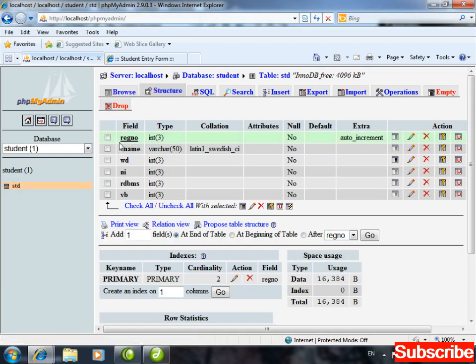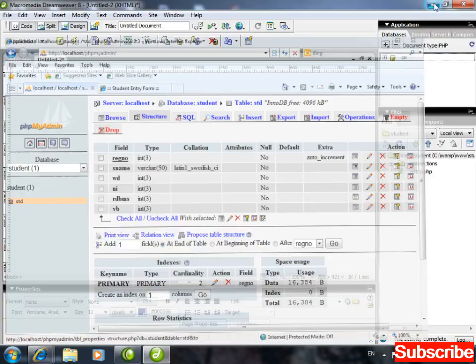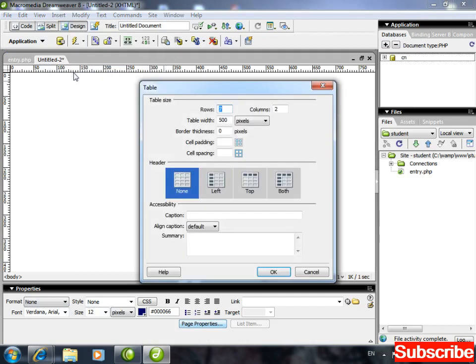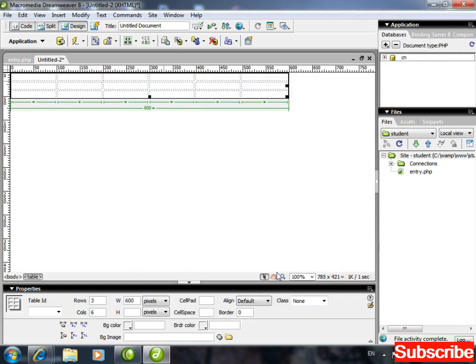Okay. Now watch towards the database first of all and click on the table. How many fields am I having? 1, 2, 3, 4, 5, 6. 6 fields I am having. I need a table. Insert table. I need a table of 3 rows and 6 columns, of width 600 pixels. Click on OK.